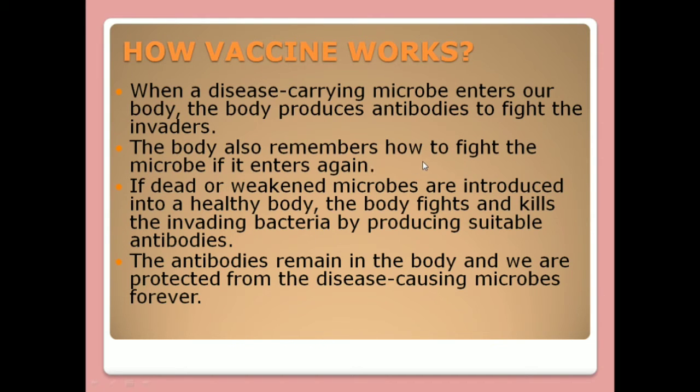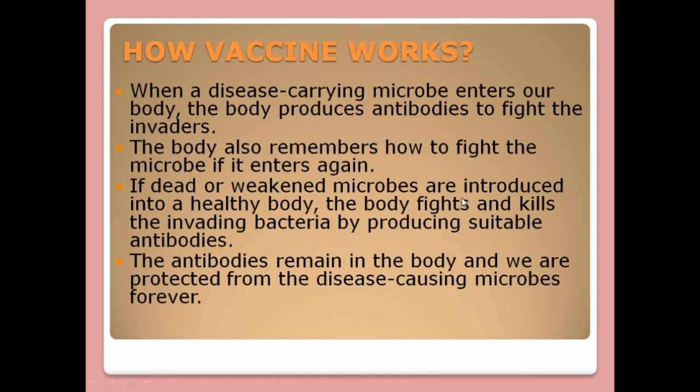The body also remembers how to fight the microbe if it enters again. So whenever the microbe enters the body again, the body remembers how to fight it.